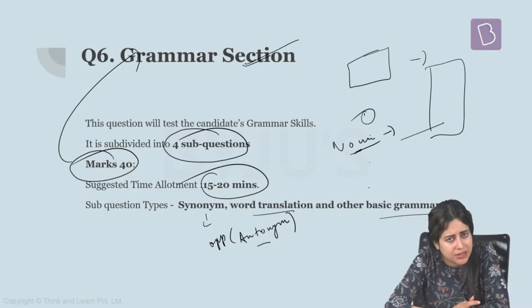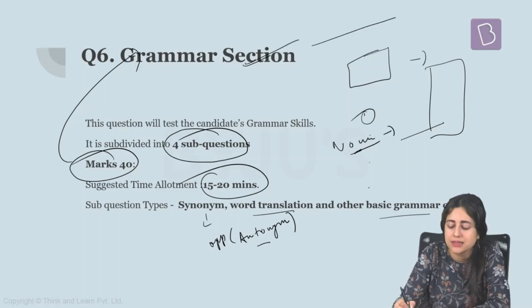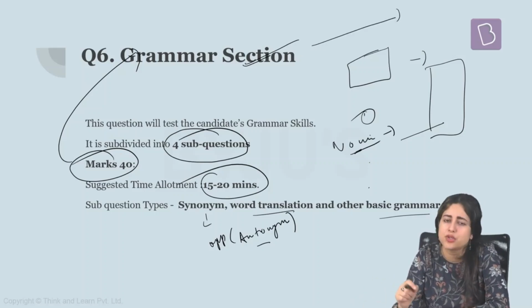Again, that's an easy thing. If you are a regular reader of vernacular language, you work in your language, a lot of proverbs you use in your daily conversation also. So this should not be difficult at all. Another thing here is that you can be given a question in which a sentence is given in active voice. You need to change it into passive voice. You have to do that also in your own language, which again comes by practice, which is nothing new.